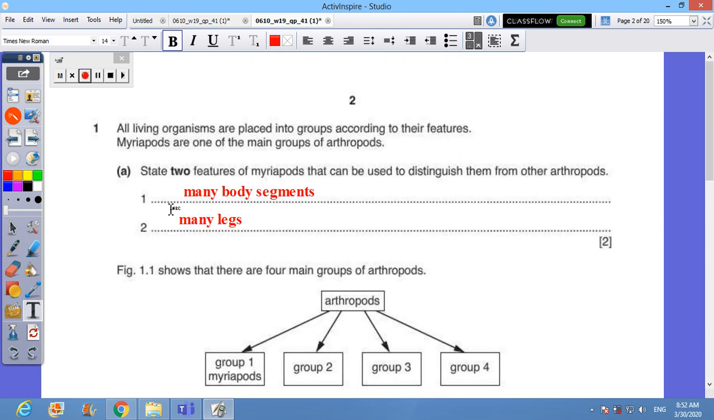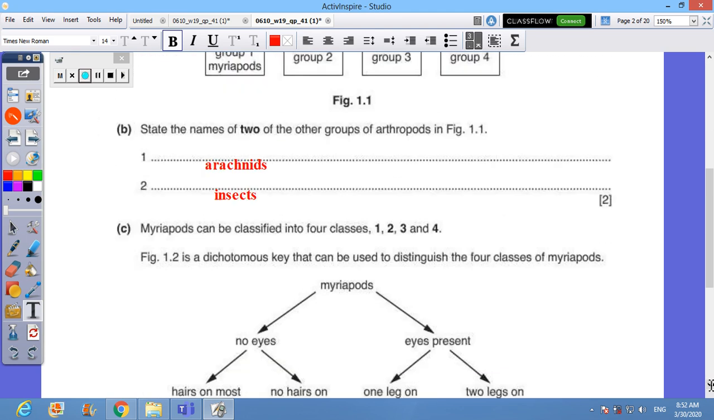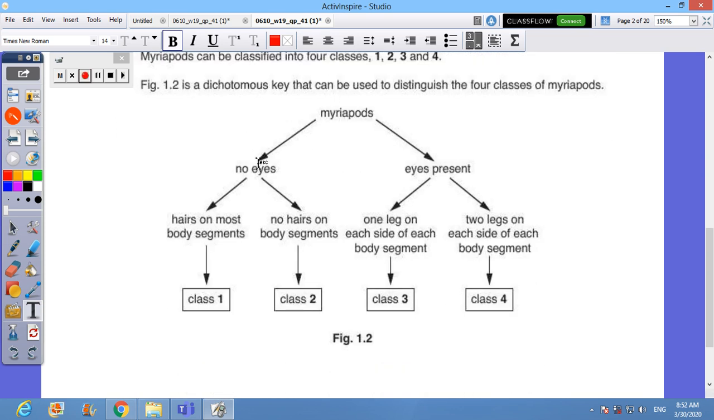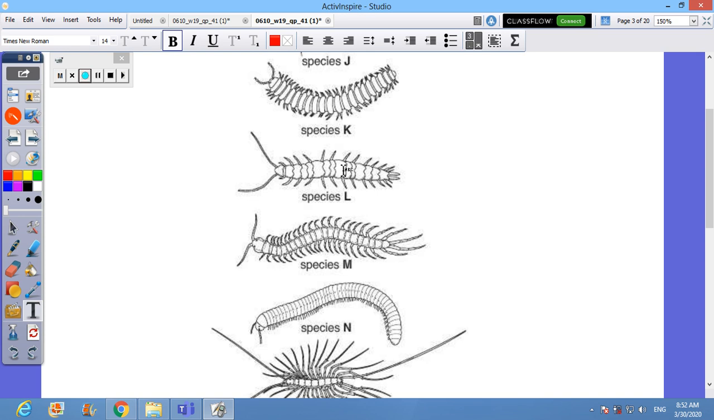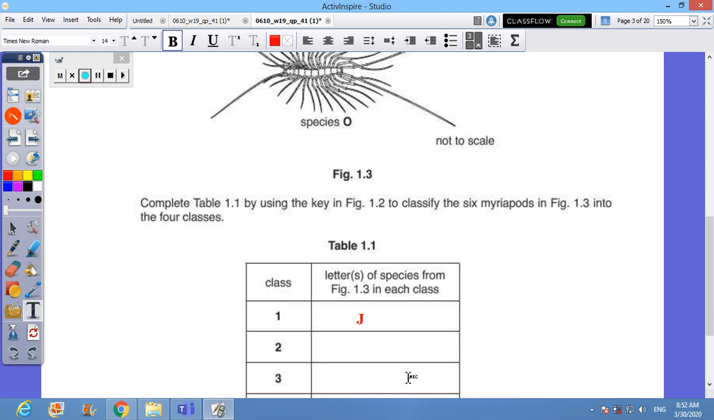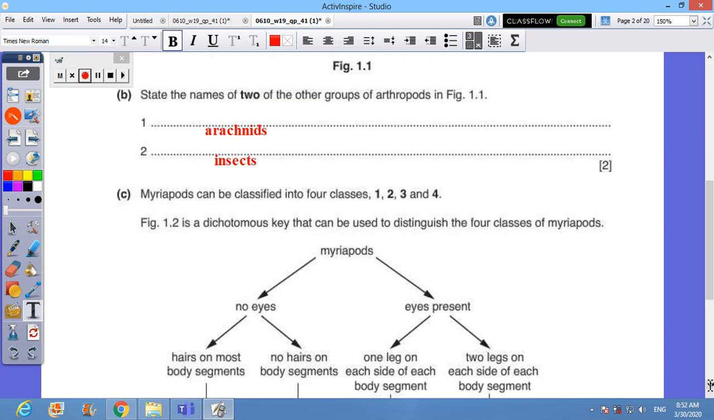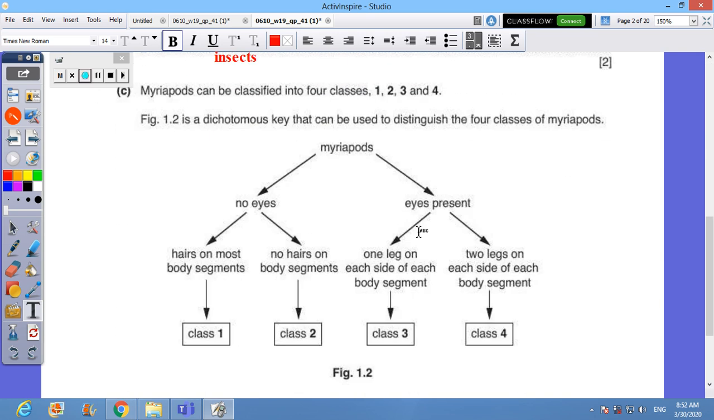What about the second group? The second group is the ones with no eyes and no hair on the body. This is L. L has no eyes and no hair on the body either. So the answer of this one is L. Very good. What is the third group? Group number 3 is the ones with eyes and one leg on each side.